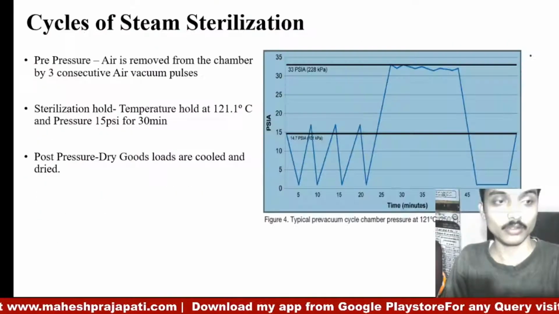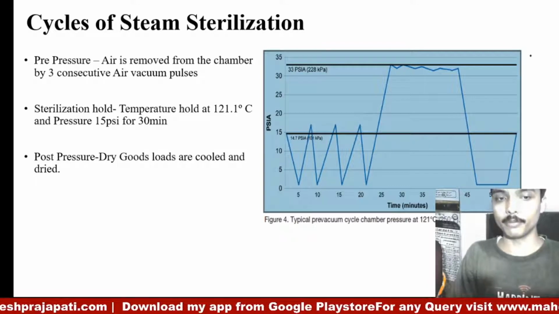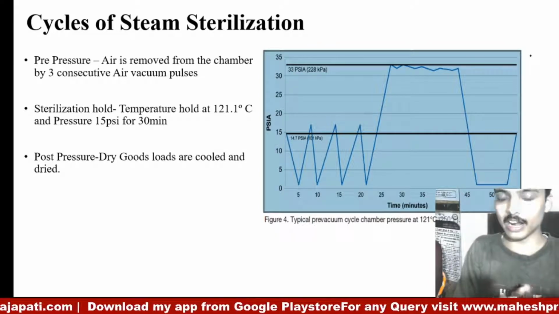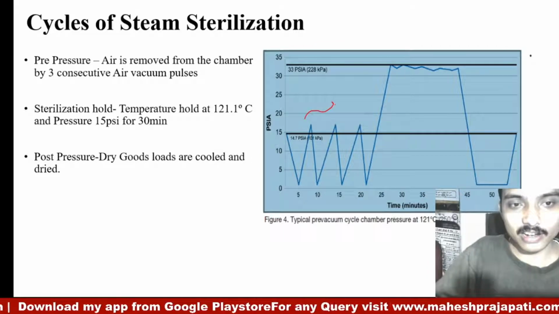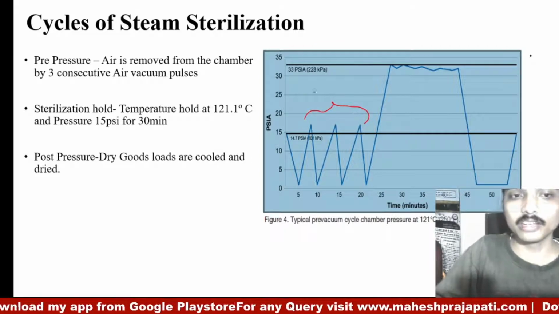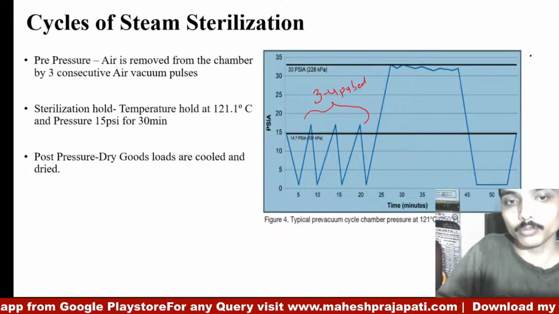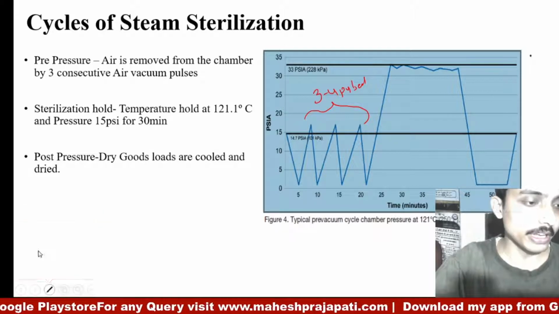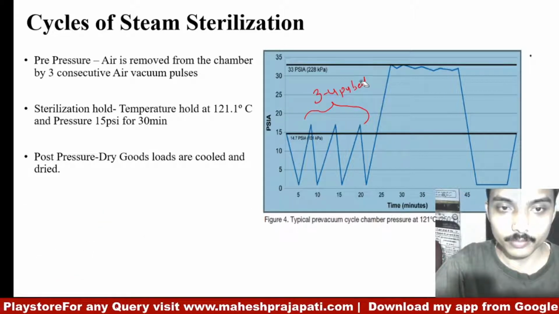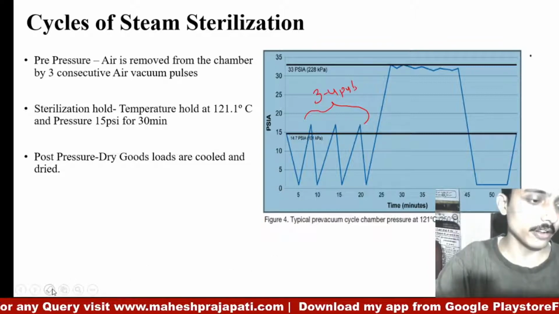Now we're talking about how these cycles happen. So this is basically a graph. As I mentioned, there are pulses to remove the air. These are 3 to 4 pulses, which are used for air removal.